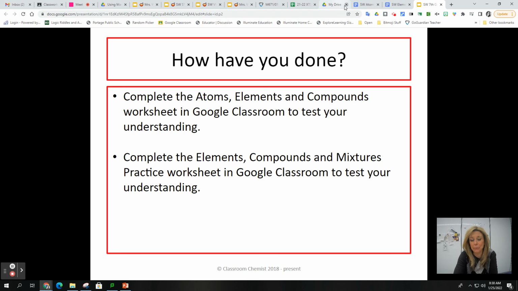Okay, so how have you done? We're going to practice. In Google Classroom, you have two documents, two worksheets. You're going to complete the atoms, elements, and compounds worksheet in Google Classroom. And then the second worksheet is a practice worksheet called Elements, Compounds, and Mixtures. So there are two assignments in Google Classroom that you're going to complete.